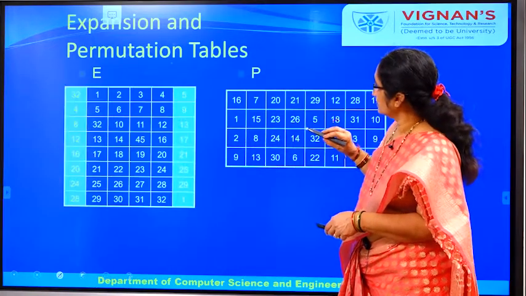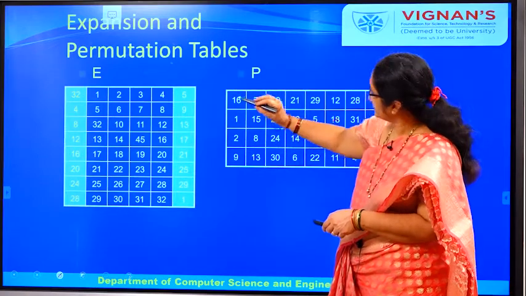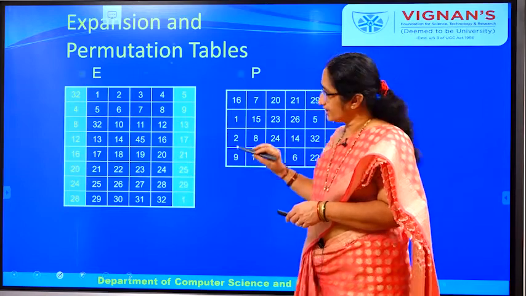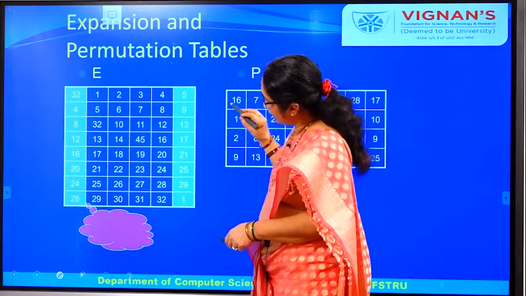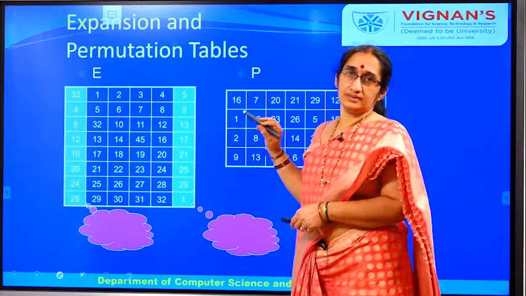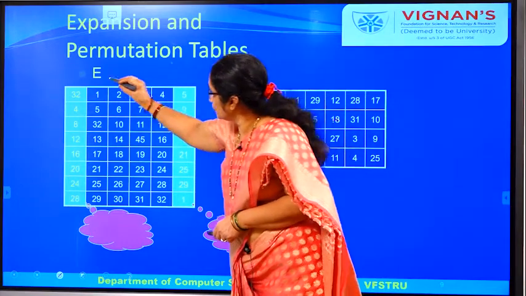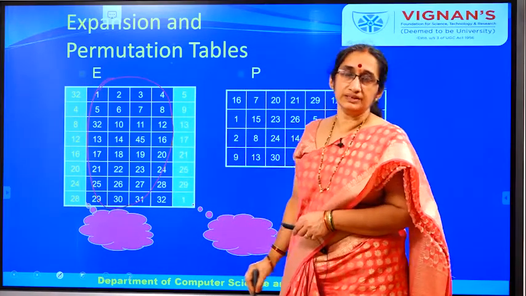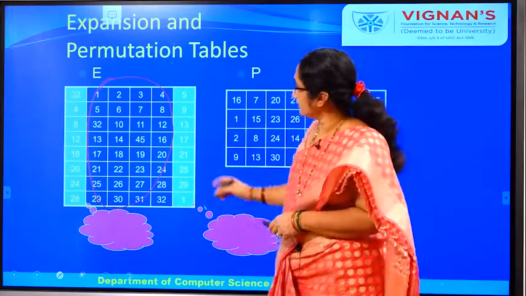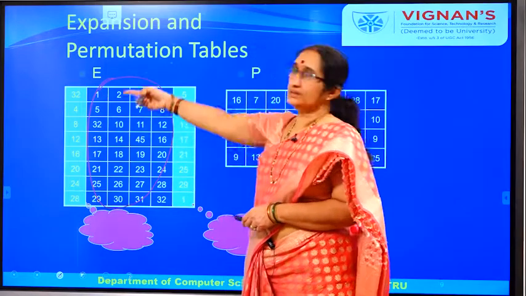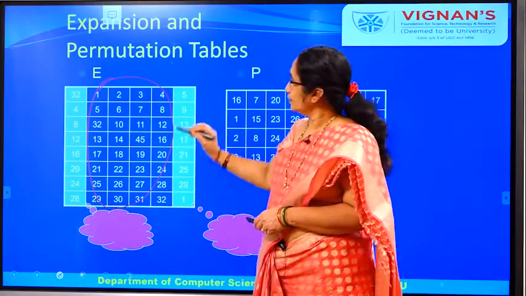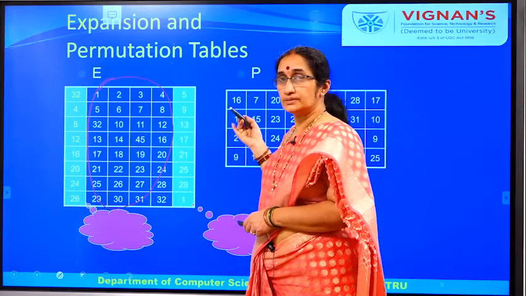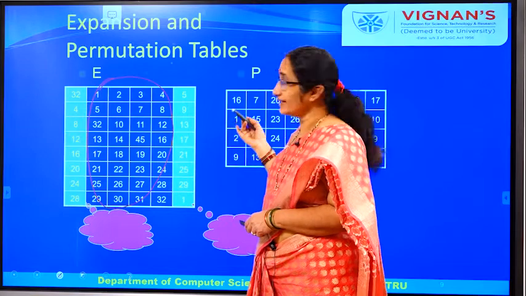So, here you have this expansion box. So, actually the expansion box you have only 32 bits. So, you are writing those 32 bits as 4 bits in each row, and you are converting this 32 bits into 48 bits.